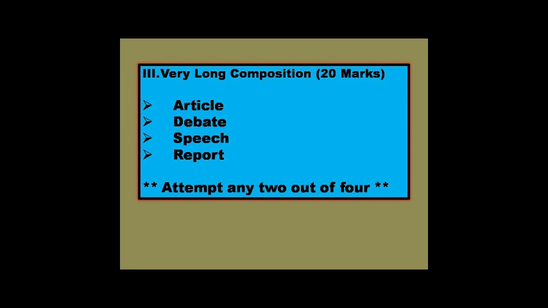First part, short composition, carries 4 marks. Second part, long composition, carries 6 marks. Third part, very long composition, carries 20 marks, 10 marks for each question. I think this is clear. Now the total marks for your writing part will be 30 marks. Okay.